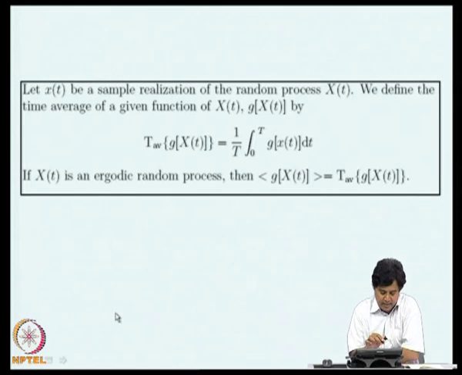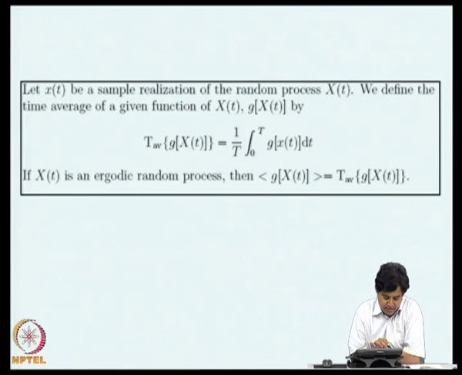So, what the ergodicity property tells us is this: if we consider x of t to be a sample realization of the random process x of t, and we define the time average of a given function of x of t. For example, I consider g of x of t and I call this quantity the time average of g of x of t, as this integral 1 by T, 0 to T, g of x of t dt.